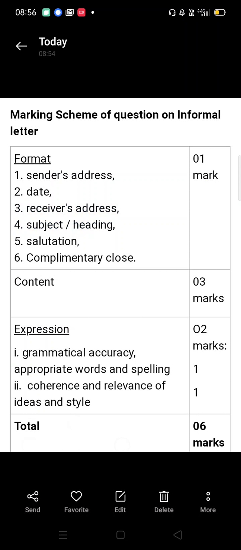Marking scheme of question on informal letter. Format: sender's address, date, receiver's address, subject or heading, salutation, complimentary clause. It carries 1 mark. Content, 3 marks. Expression: grammatical accuracy, appropriate words and spelling, coherence and relevance of ideas and style. Both carry 1 mark each. Then a total of 6 marks.